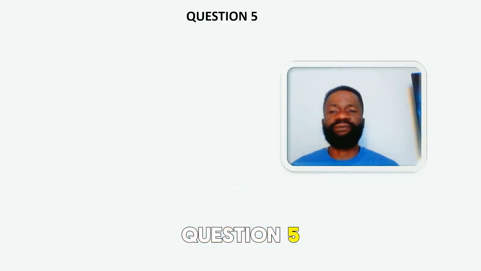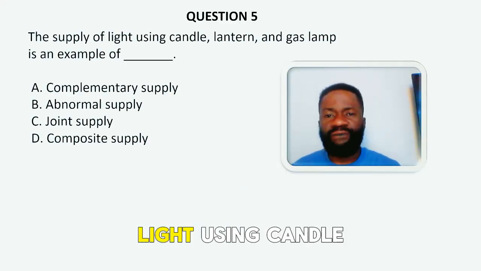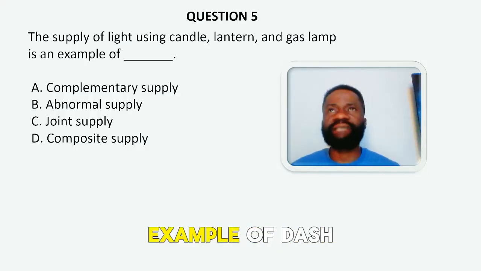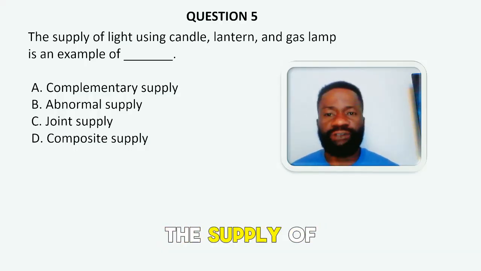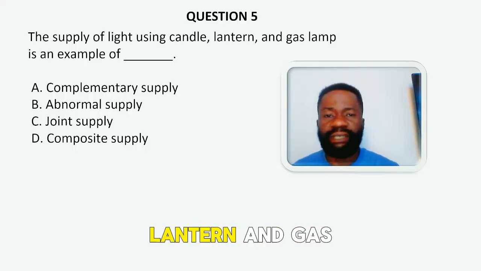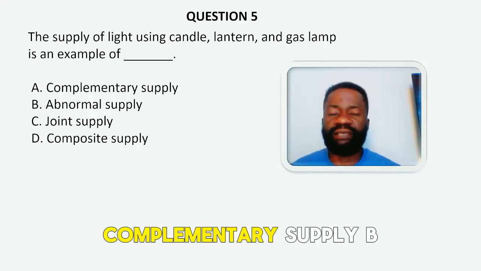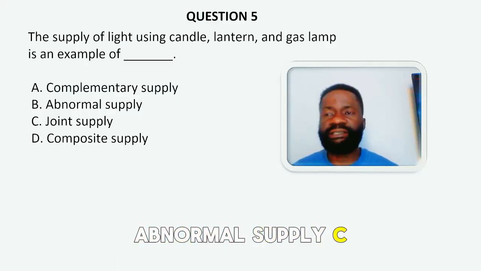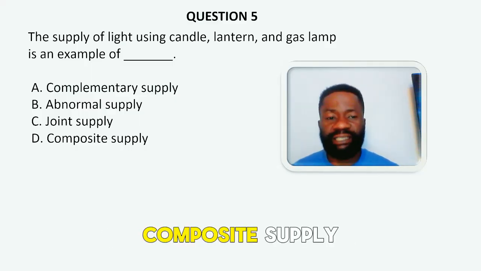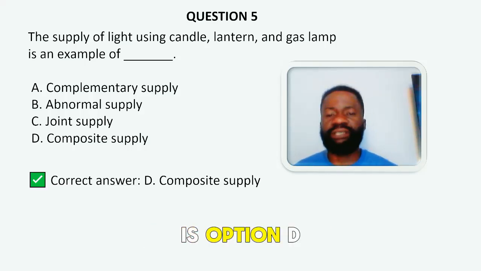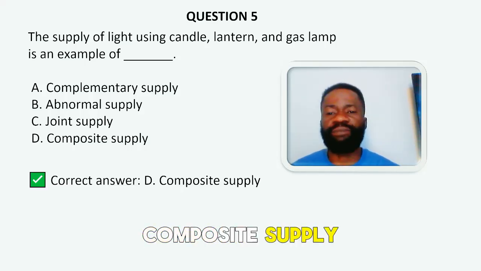Question 5. The supply of light using candle, lantern, and gas lamp is an example of dash. A. Complementary supply. B. Abnormal supply. C. Joint supply. And D. Composite supply. The correct answer to the question is option D, composite supply.